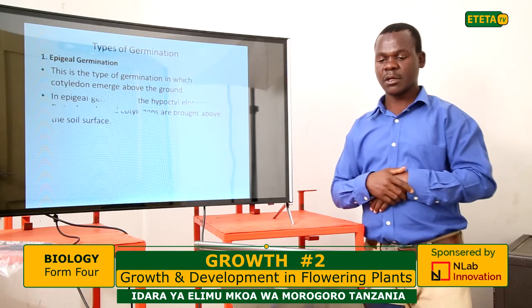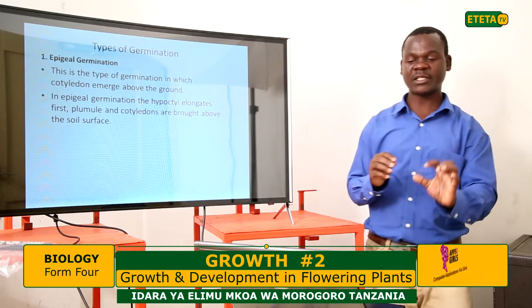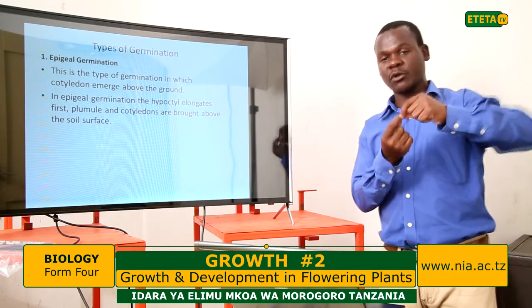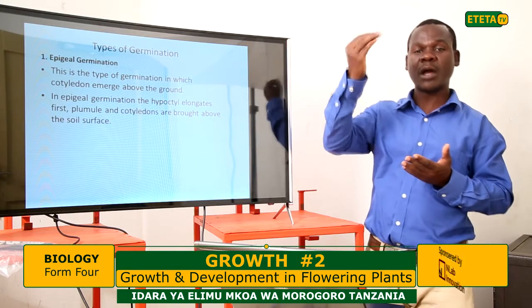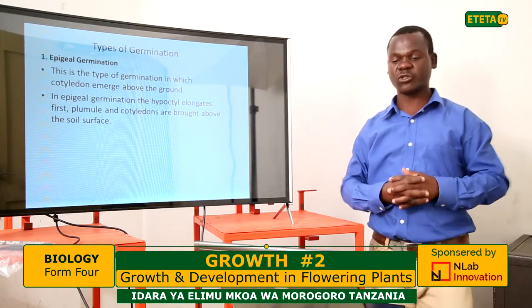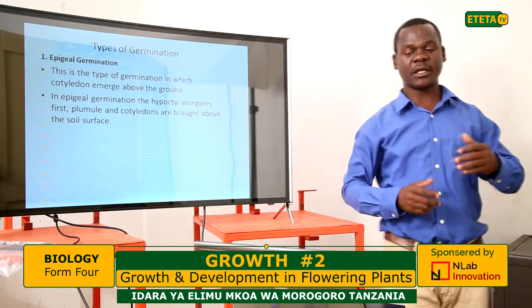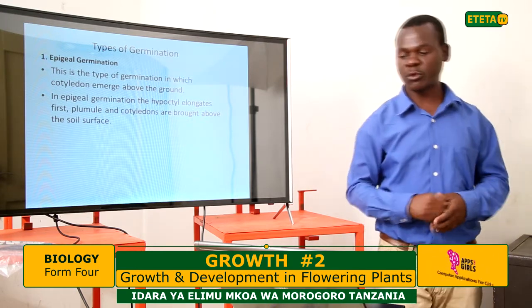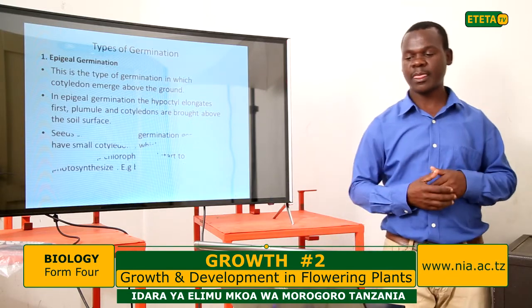But we have some plants which don't show that. So when the plant germinates and the cotyledon or cotyledons of the seed emerge with the plumule above the ground, that kind of germination is epigeal germination. The hypocotyl elongates first, and the plumule and the cotyledon altogether come above the soil.